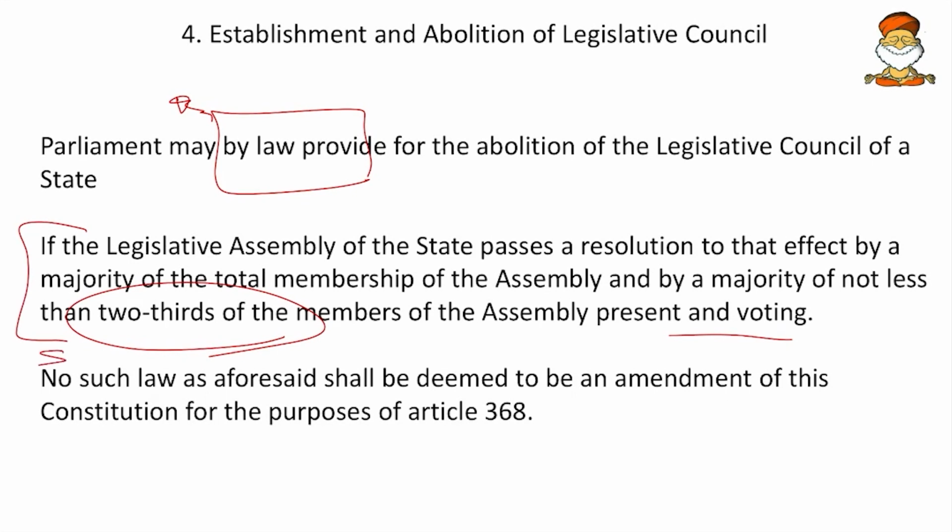That is why we will remember likewise. Then, no such laws as aforesaid shall be deemed to be an amendment to this constitution. However the majority is for the state, we are not considering it for the center. That is why for the center, the simple majority will suffice. For the state, this special majority should be there. So remember the differences for majority between center and states.